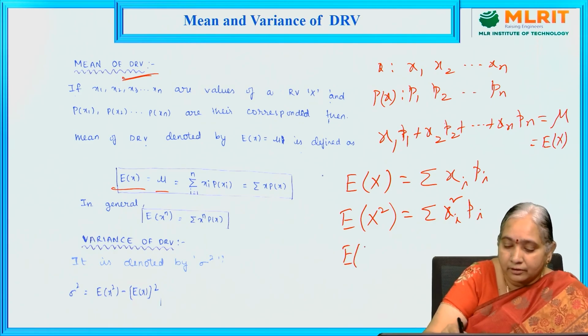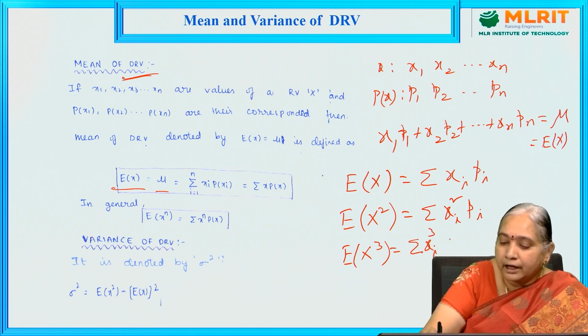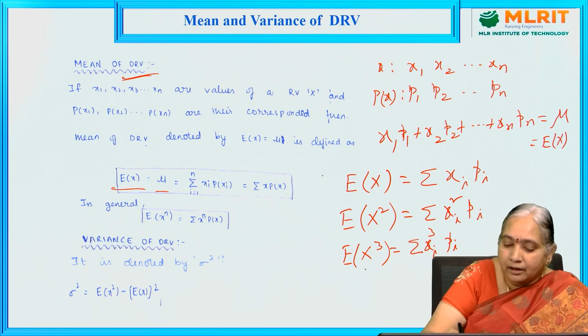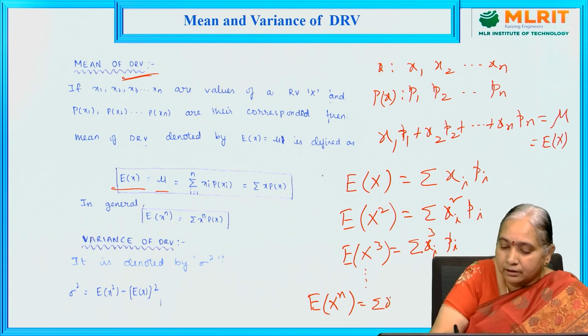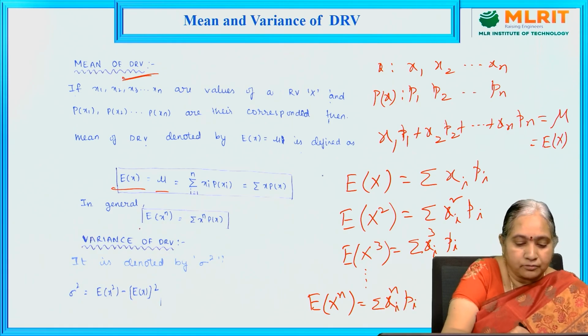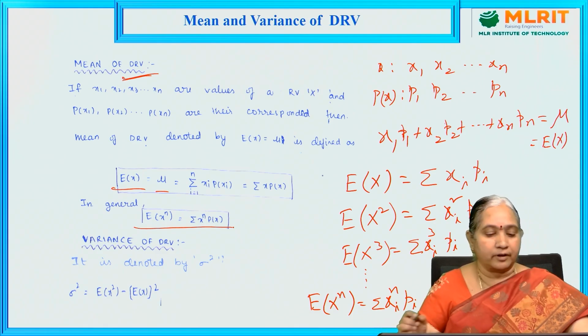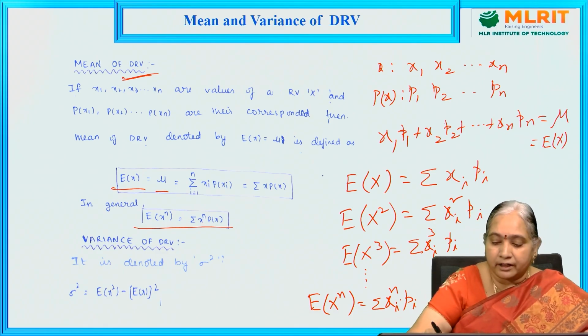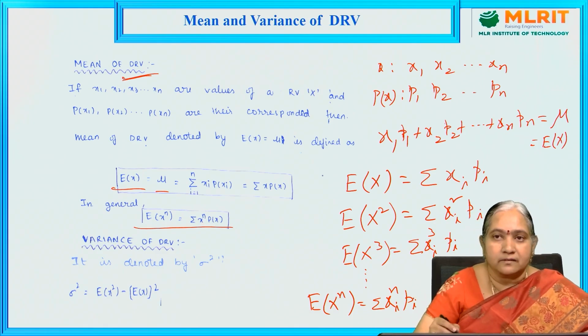Expectation of x cube is summation xi cube into pi. In general, expectation of x power n equals summation xi power n into pi. So like that we can define expectation of x power n as summation x power n into p of x.